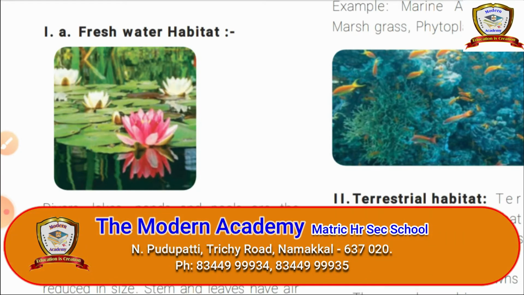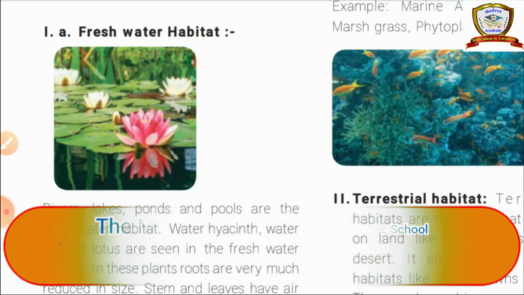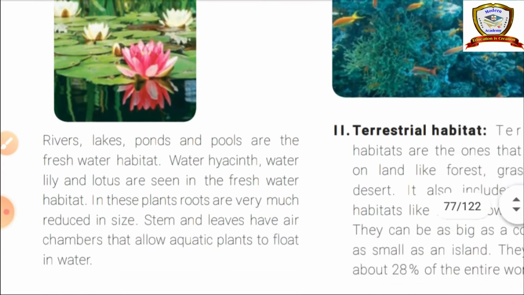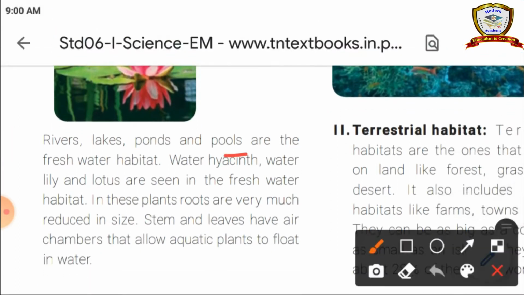So what do you mean by freshwater? It's pure water. In the freshwater habitat we can see some plants and animals. Rivers, lakes, ponds and pools are freshwater habitats. Water hyacinth, water lily and lotus are seen in the freshwater habitat.